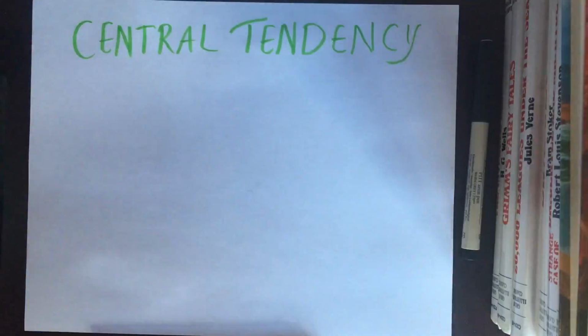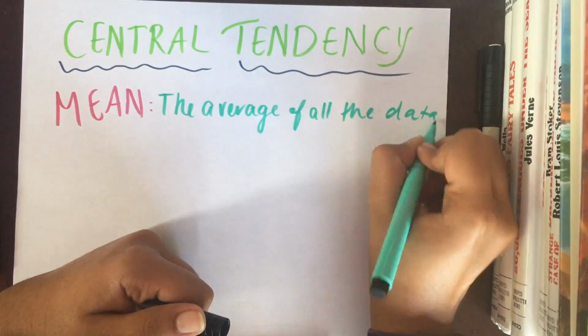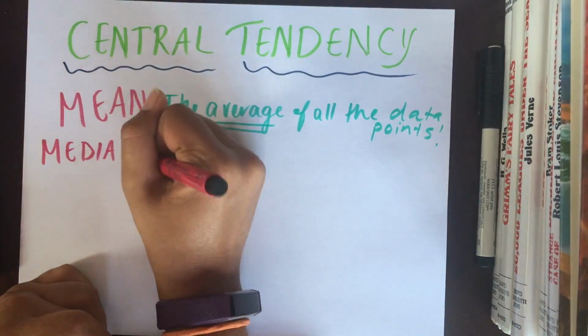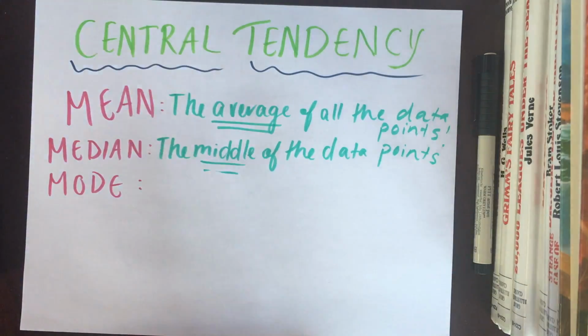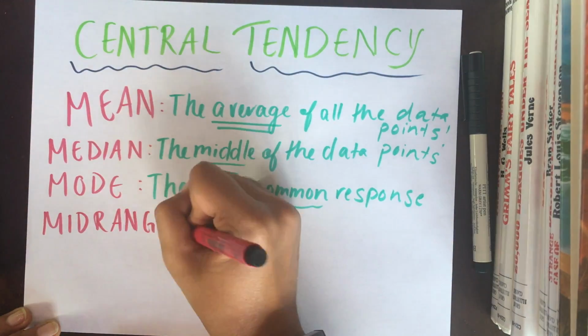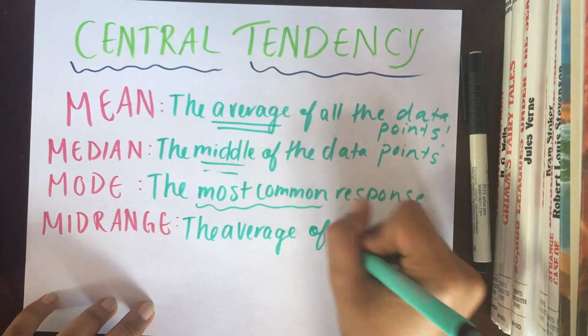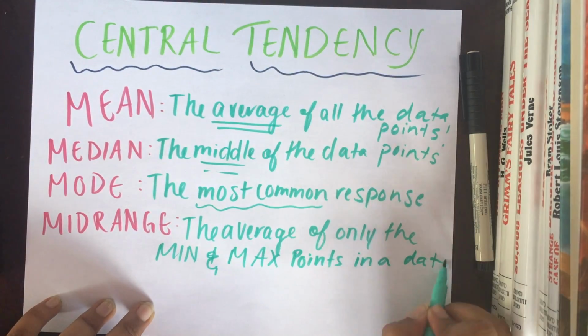The four measures of central tendency are mean, median, mode, and mid-range. Mean is the average of all of the data points. Median is the middle of all of the data points. Mode is the most common response. And mid-range is the average of only the minimum and maximum points.